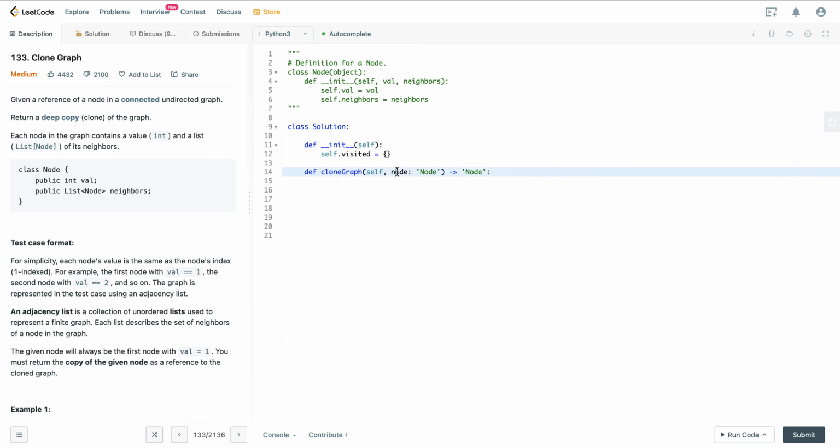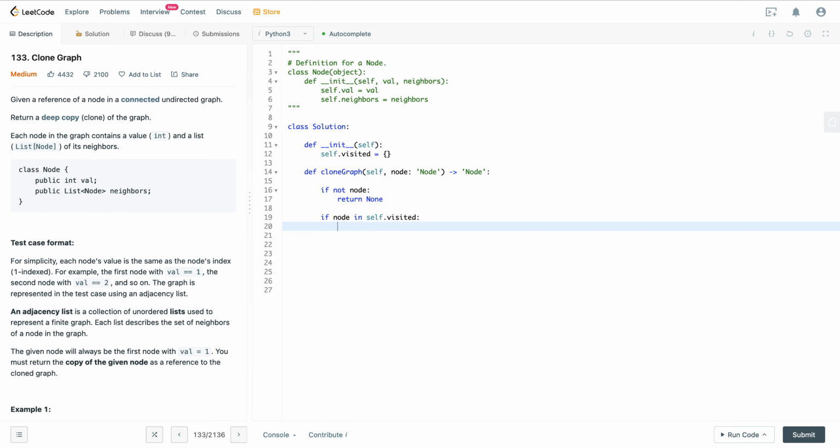So if not node, we can just return none. And then let's say if node in self.visited, that means we've already seen this node. We want to return a copy of that, right?